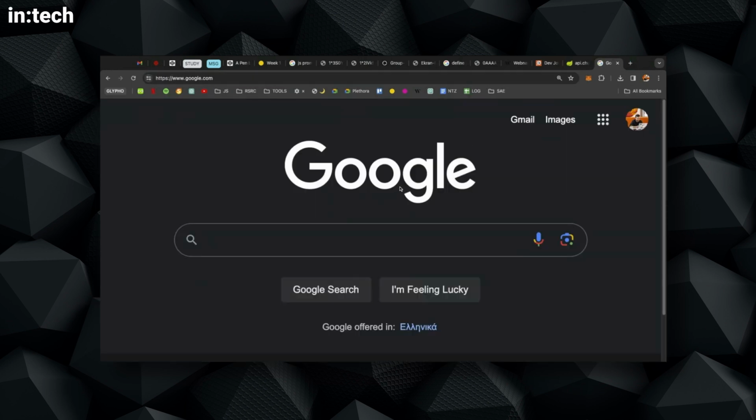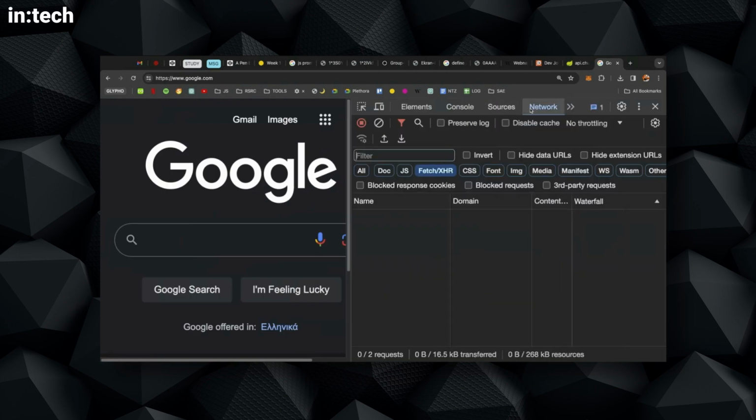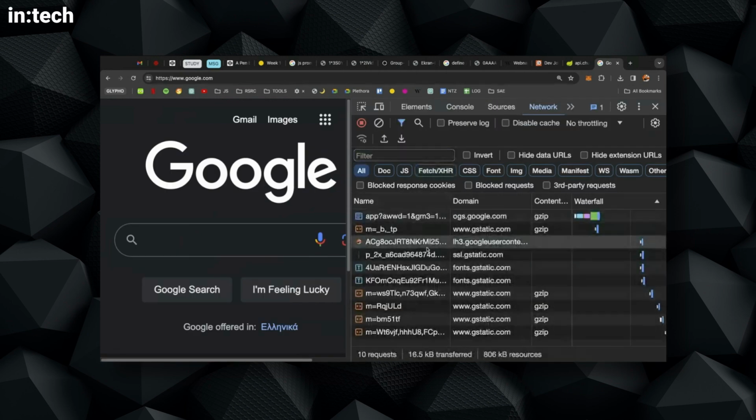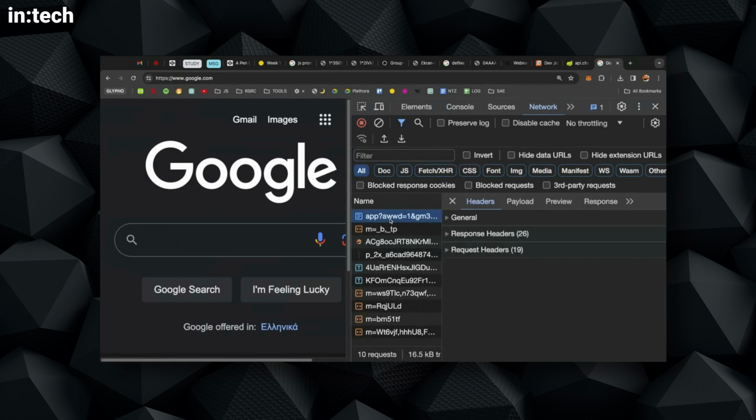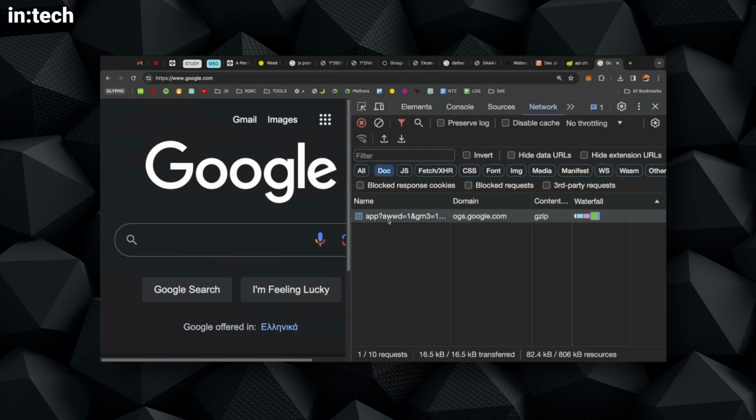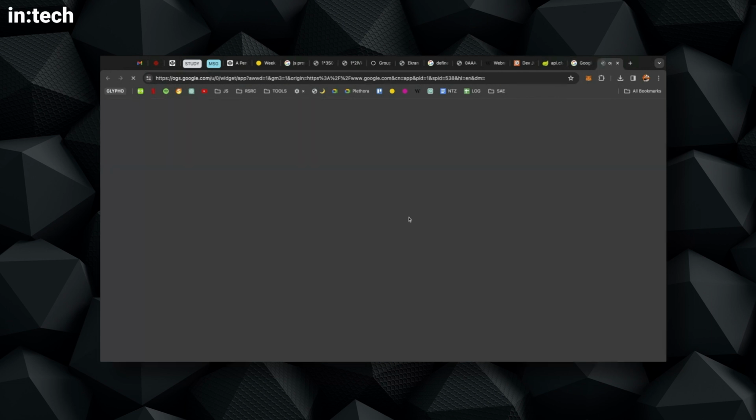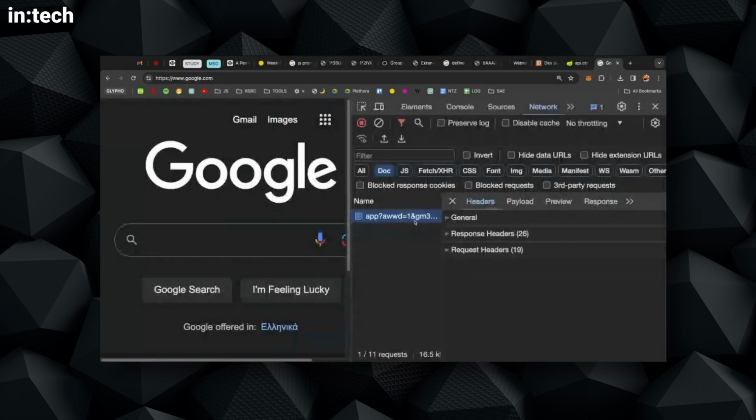If I open up the network tab, you will see I'm making a request to, I think this is the document. So this is the domain I reached. And if I click, you will see the headers. There are actually two packets of headers, one that goes from the browser to the server, and another package of headers that comes back from the server.